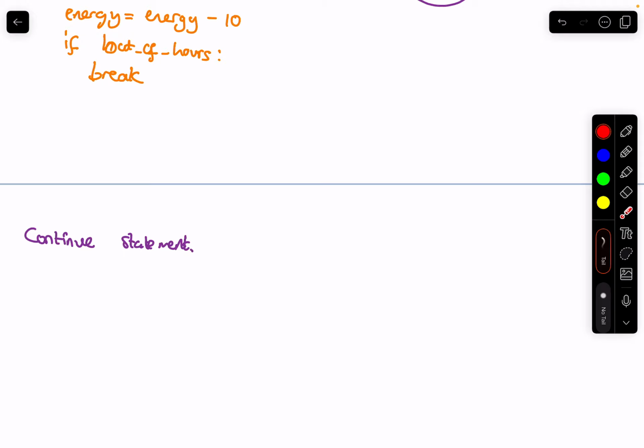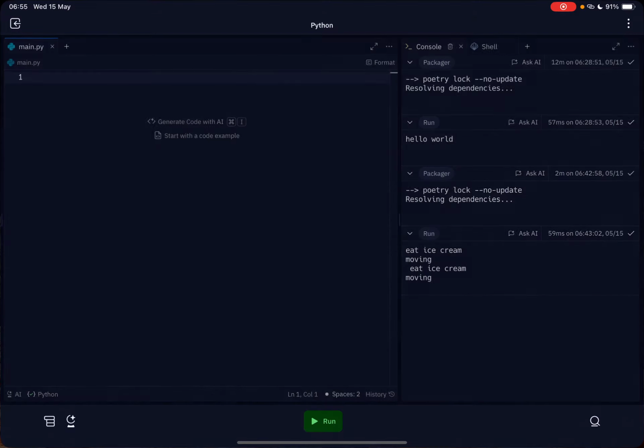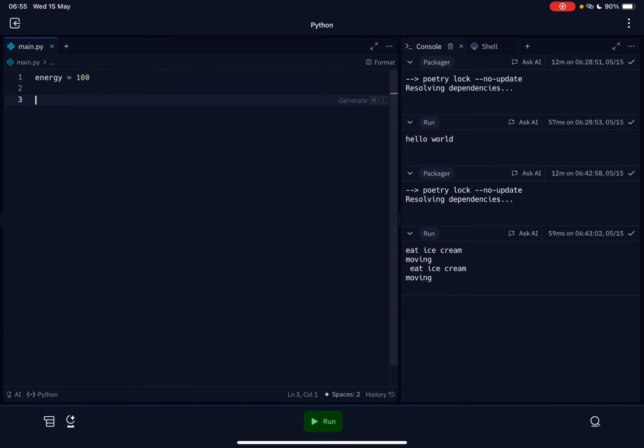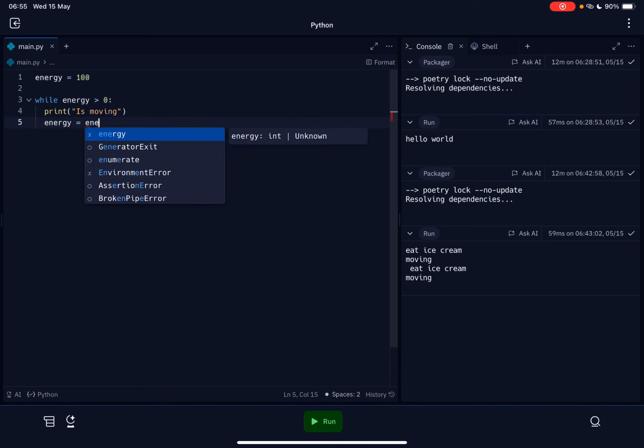Now let's move on to Replit. With our while loop here, we would have our condition. Let's set energy equal to 100, not 200. Then we do while energy is greater than 0, then we print is moving right here, and then energy is equal to energy minus 10.